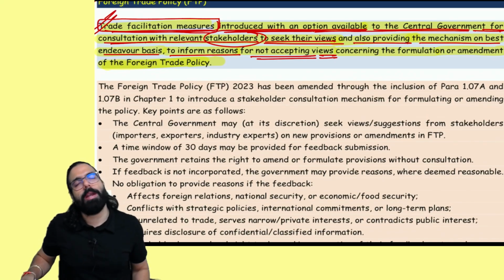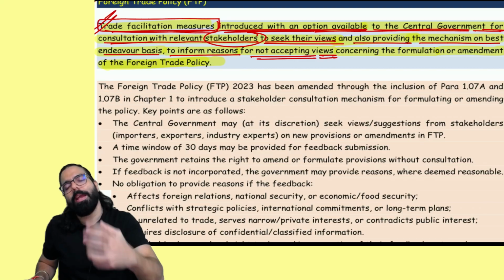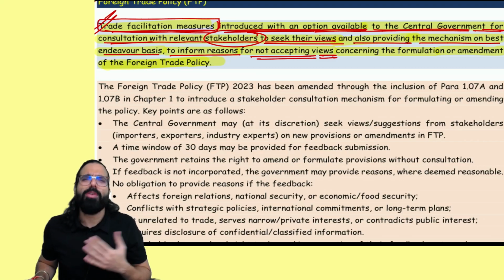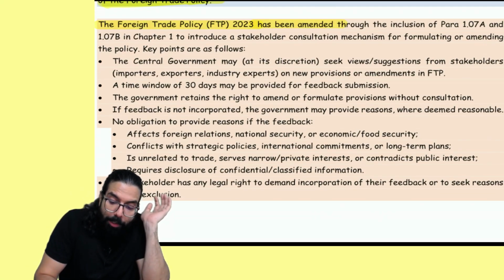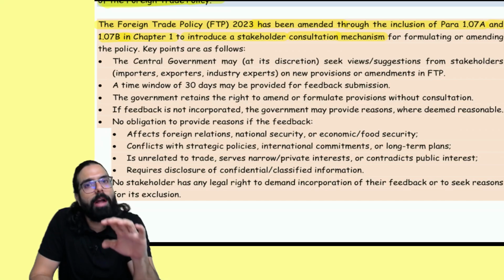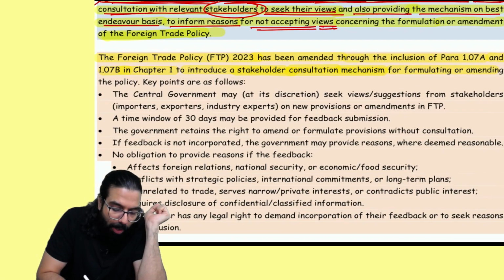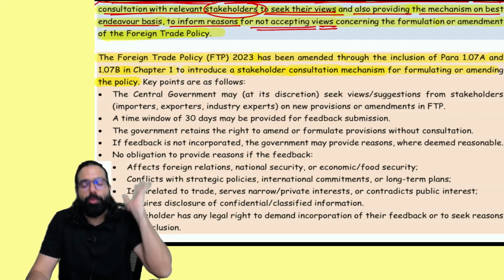So whenever government is formulating trade facilitation measures in the foreign trade policy, government can take the relevant stakeholders' views. Okay? And if government does not like their views or does not want to take them, government will not take them. So they are telling that the foreign trade policy has been amended through the inclusion of these two paragraphs in chapter number 1, to introduce a stakeholder consultation mechanism. What has government in foreign trade policy now introduced, everyone? A stakeholder consultation mechanism for formulating or amending the policy. In foreign trade policy, if government has to amend anything, it can go ahead and take the relevant stakeholders' views.